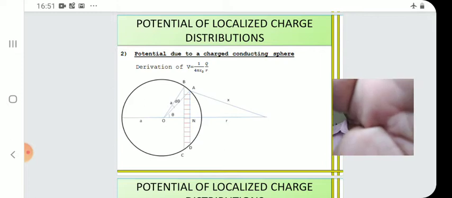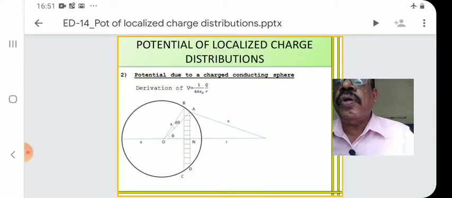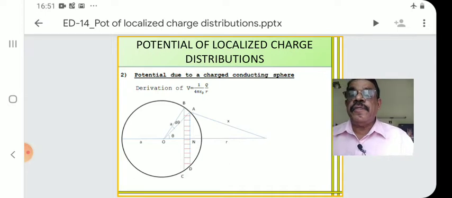Now we see an important essay question, that is potential due to a charged conducting sphere.